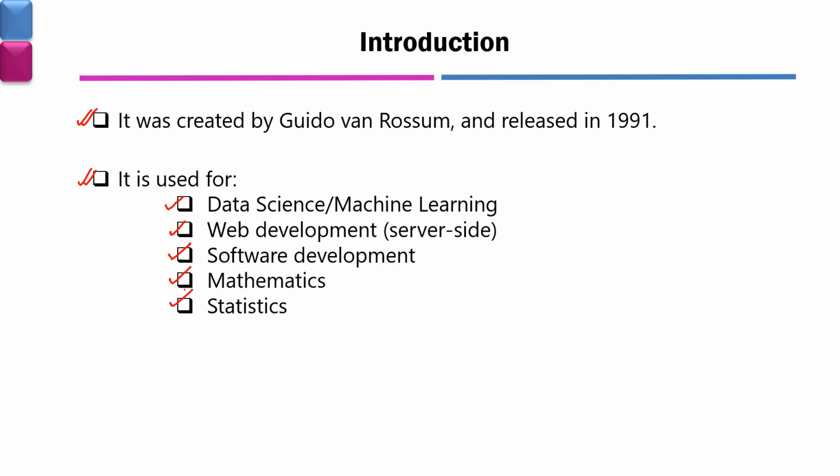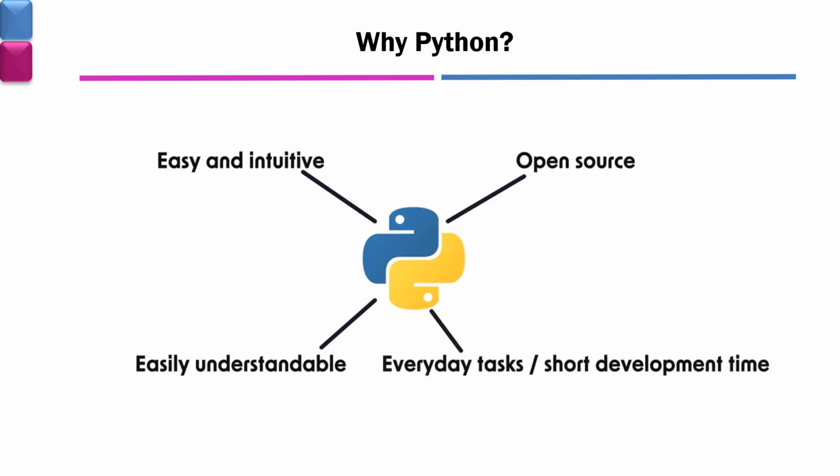And why is Python so popular? It has several reasons. First reason is it's very easy and intuitive. That means anybody can learn Python in a very short time and they can use Python for their own work. It is easily understandable. Next point is Python is open source. That means anybody can contribute to the development of Python and it is license free. That is another very important part of Python, and this open source nature of Python has made it so popular.